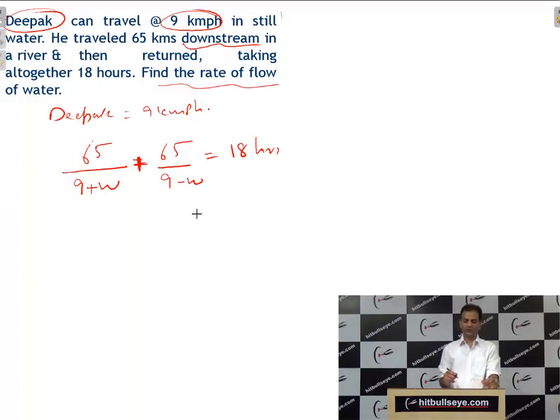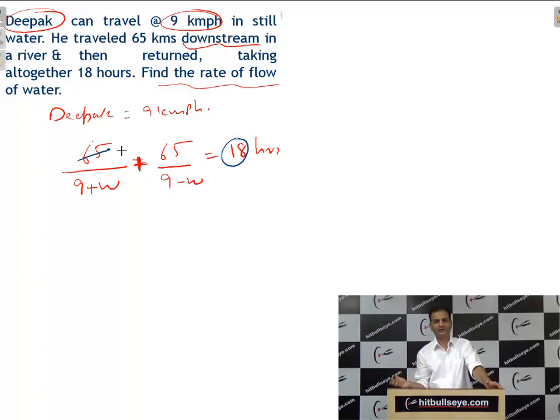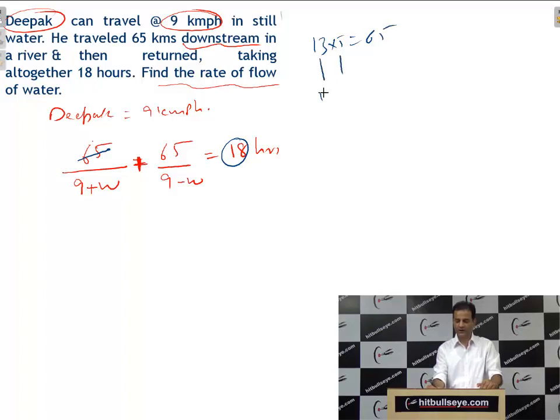But again, students, in the exam there will be choices given, so if you want to do it faster, we have to make the total time 18 hours. Simply you can see 65 is a multiple of 13. 13 into 5 is 65. This is one way you can solve this equation. I am not solving it; you have to solve it your own way. I am telling you how to put values. We have to make 13, because 13 into 5 will be 65, and 13 plus 5 will be 18. So 18 you can break into 13 and 5.